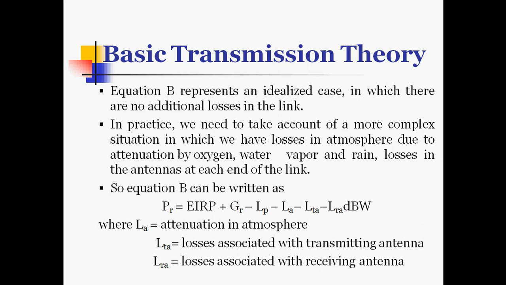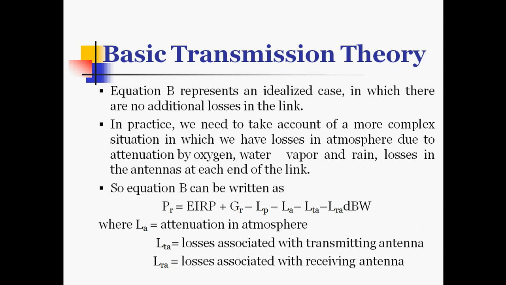But in practice we need to take into account some more complex situations, in which we have losses in the atmosphere due to attenuation by oxygen, water vapor and rain, and there are other losses in the antennas at each end of the link, that is losses at the receiving antenna and at the transmitting antenna.